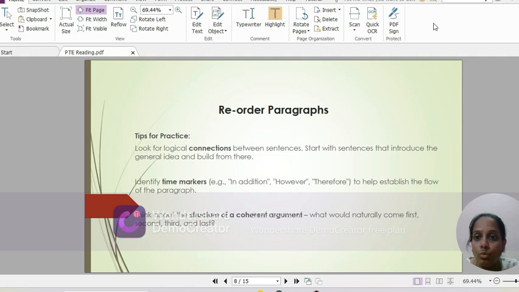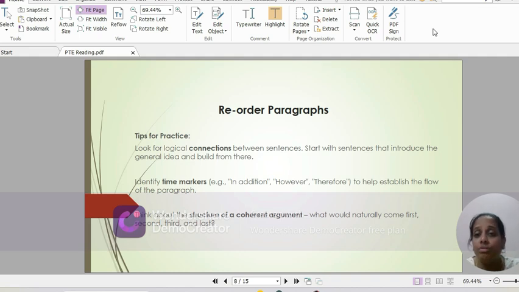And then start with the sentence that introduces the general idea. Every paragraph usually begins with a sentence that introduces the main idea or the theme. Look for the sentence that provides a broad overview or topic statement without referencing any prior information. So, obviously, that would be your first sentence or a first paragraph. This is likely the starting point of the paragraph. So, once identified, build the paragraph by adding details or supporting points from other sentences.